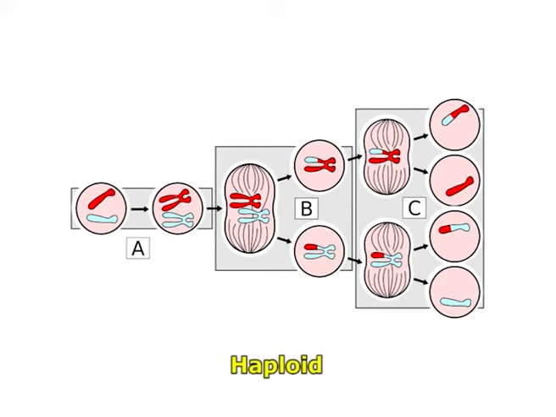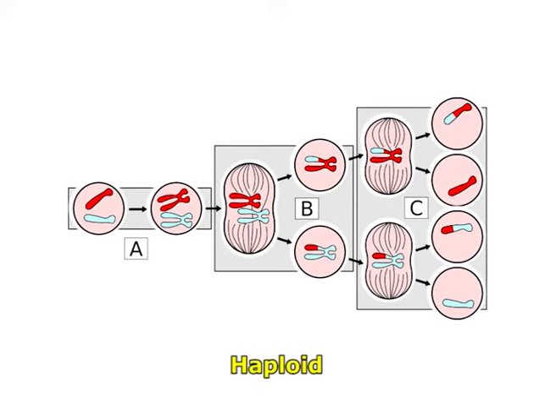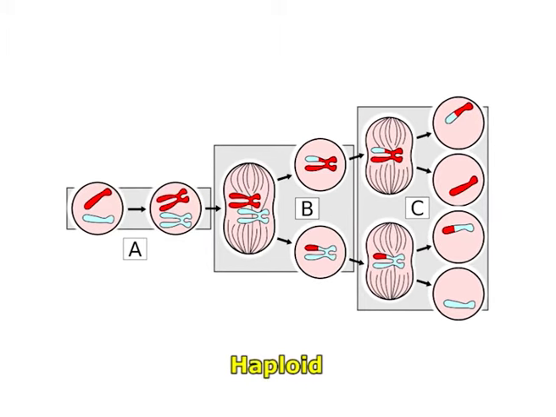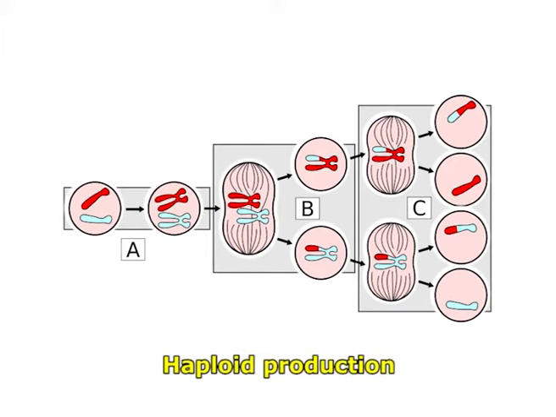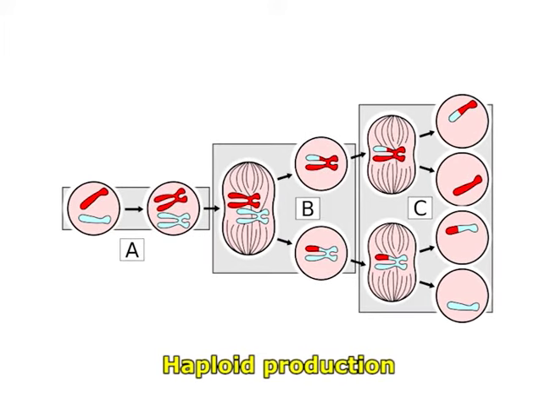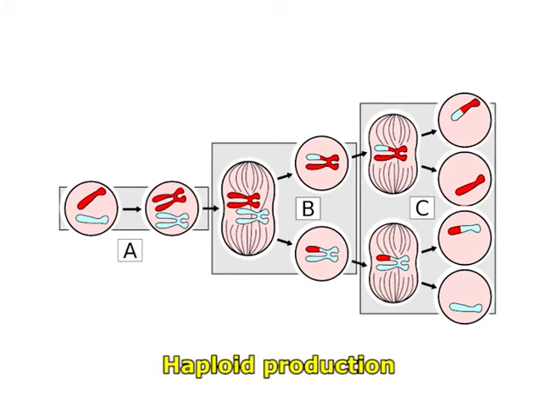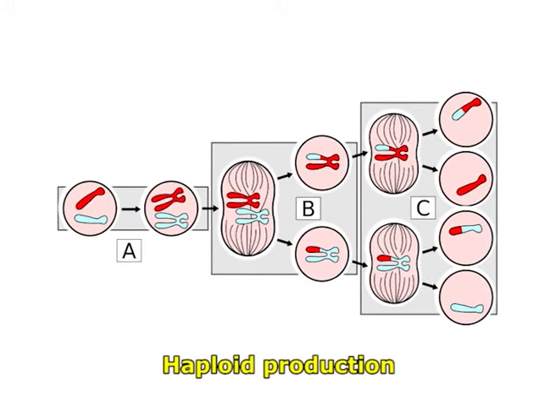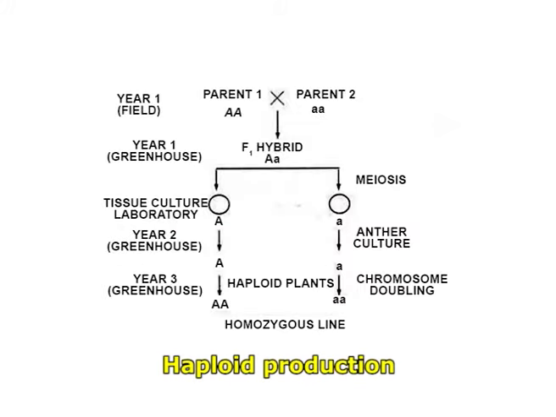Anther culture and haploid production. An individual or cell having the chromosome number found in the gametes of the species is called haploid. Formation of haploid is called haploid production. Thus, haploid individuals arise from the gametes. A haploid has only one copy of each chromosome. Haploids are sterile and of no direct value. The whole method is collectively described in the figure and the flowchart which is flashing on your screen.